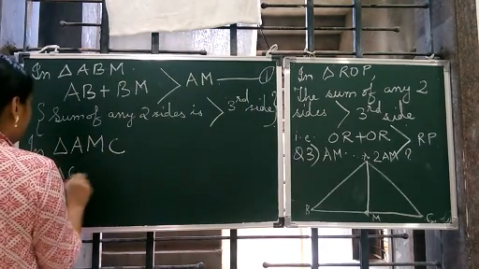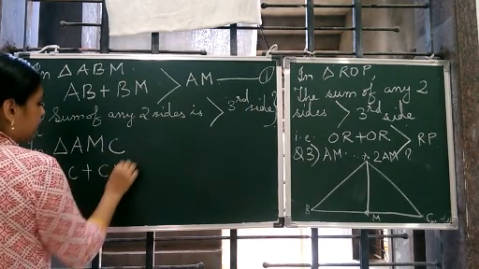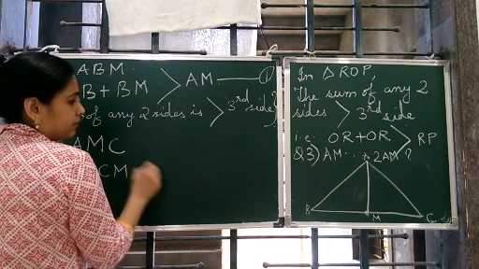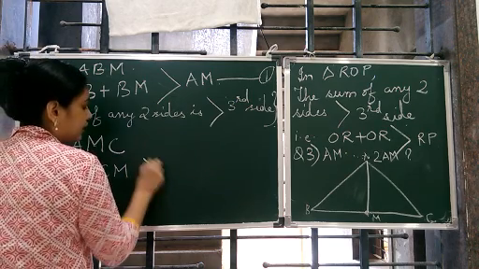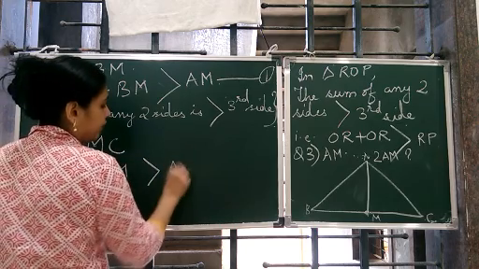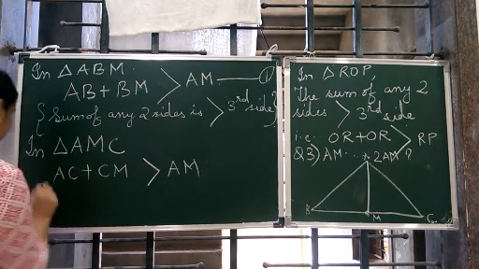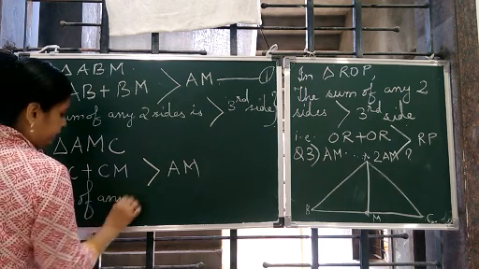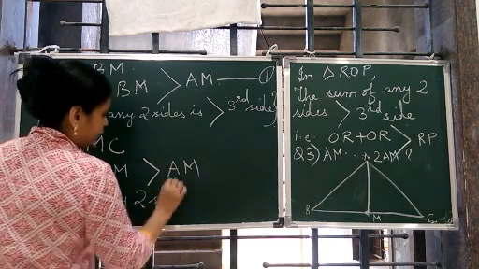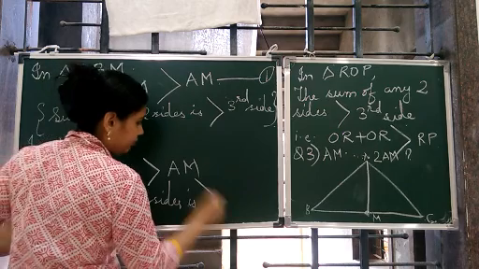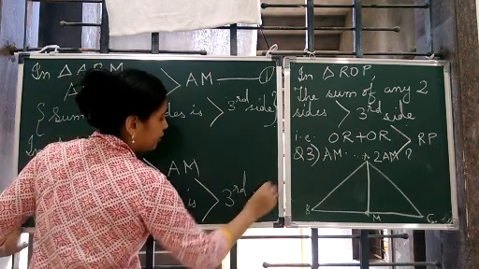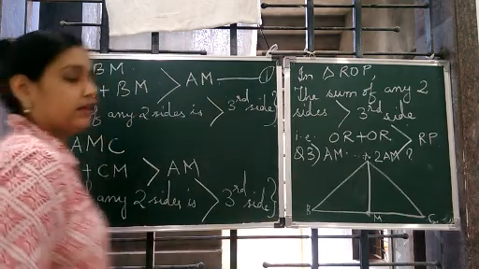So AC plus CM should be greater than AM. We write this: sum of any two sides is greater than the third side.